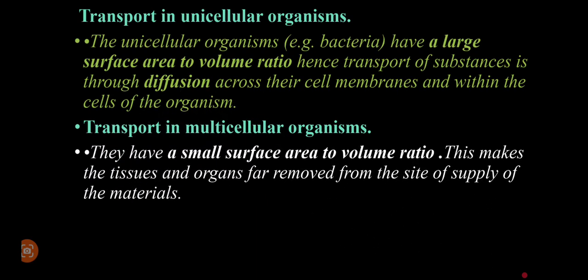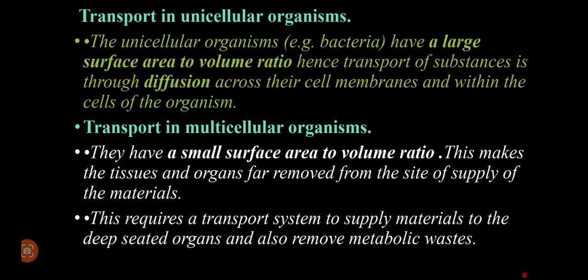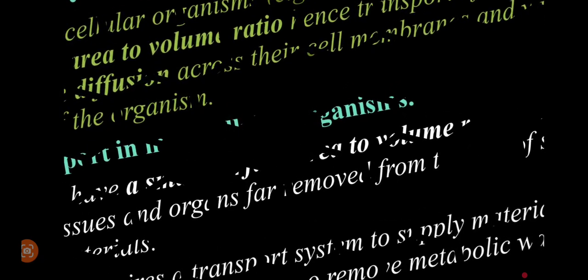And because of this, the organisms will tend to have a particular elaborate system of transportation. You're going to realize, for example, in plants, we have the vascular system. The vascular system, that's how they transport their substances. In animals, you are going to see the circulatory system much later within this particular topic. So therefore, the organisms are more complex, and therefore they cannot rely only on diffusion as their main method. Also because of the many processes that occur within their bodies, those organisms are more advanced.